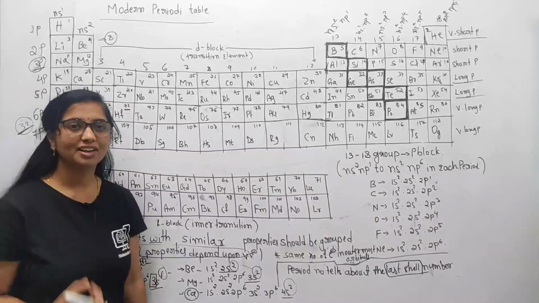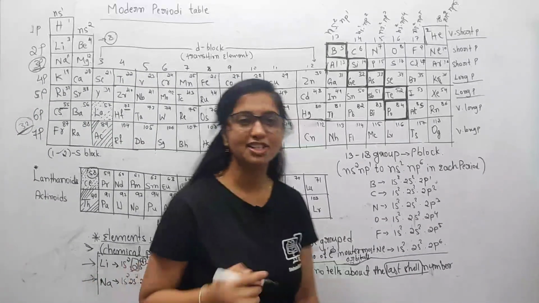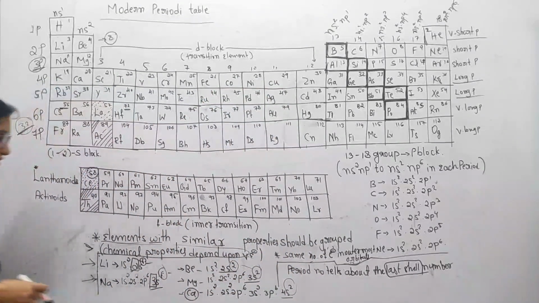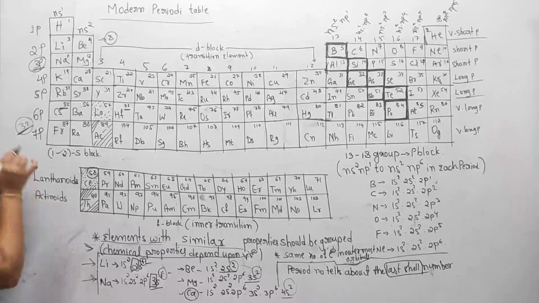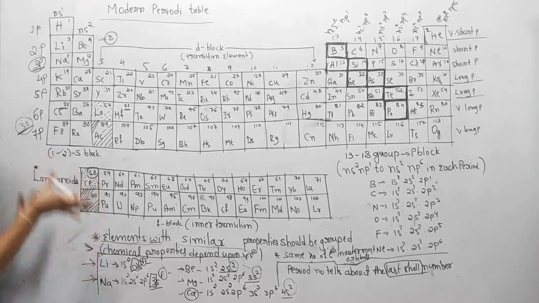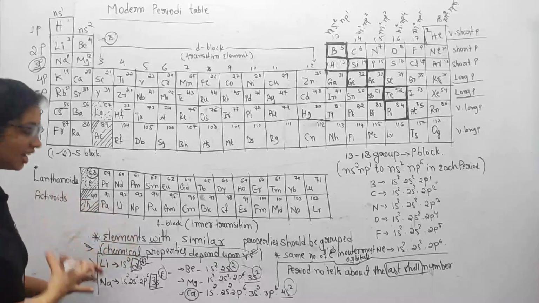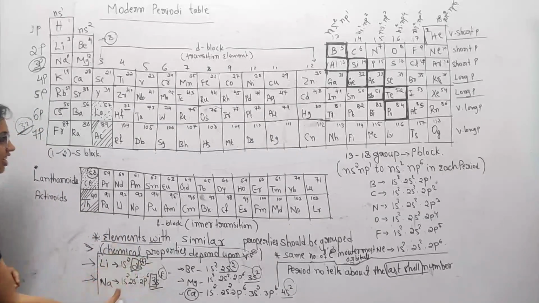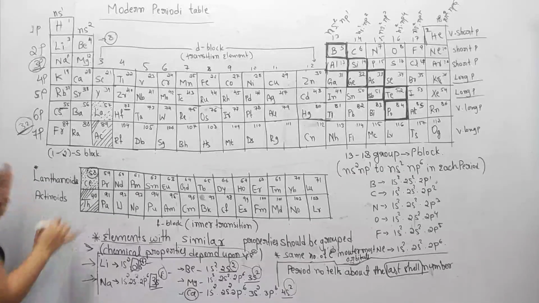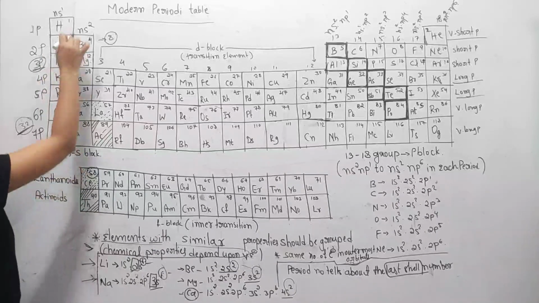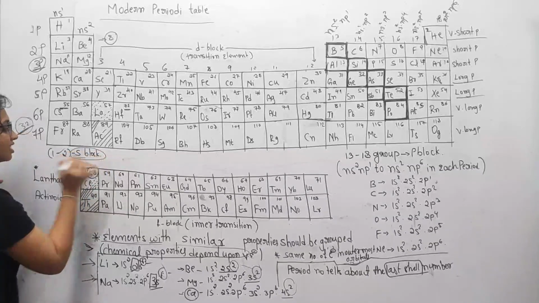And this periodic table is again divided into 4 parts based on their outermost electronic configuration. For example, if the outermost electrons enter into an s shell, this is called s block elements. Group 1 and group 2 are the s block elements.